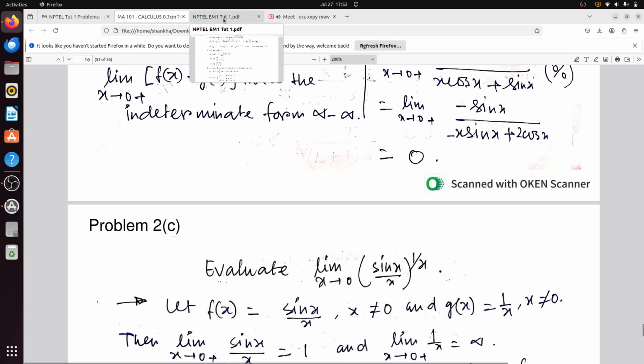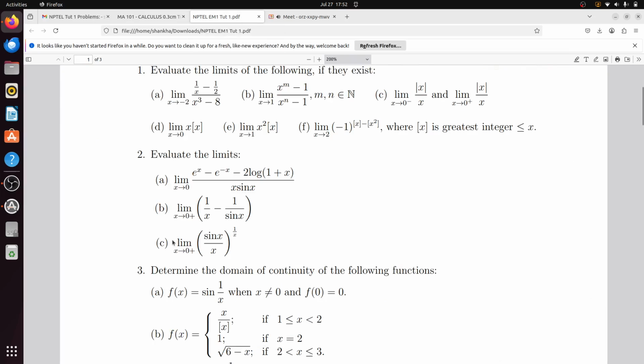Next problem is quite difficult. Do you have any idea about limit x tends to 0 plus (sin x by x) to the power 1 by x? What will be the answer? It will not be solved by using any standard method.